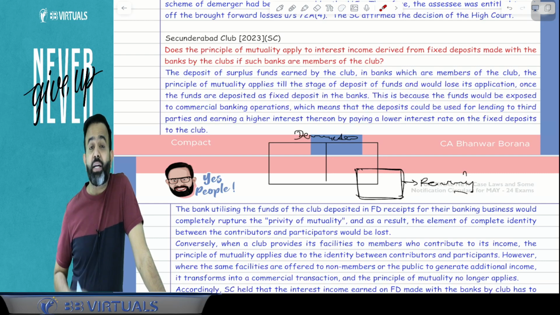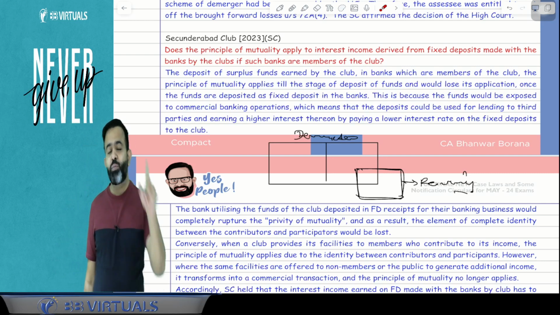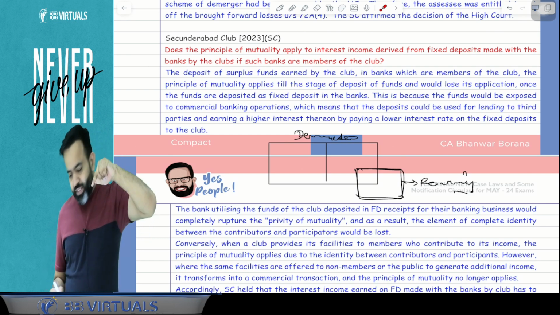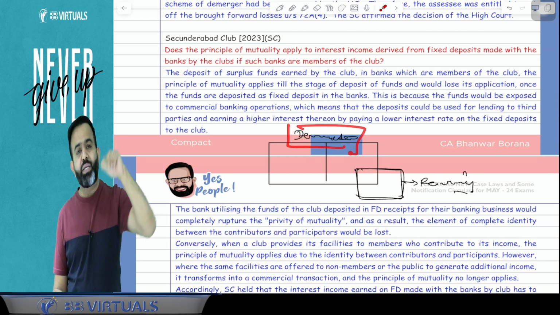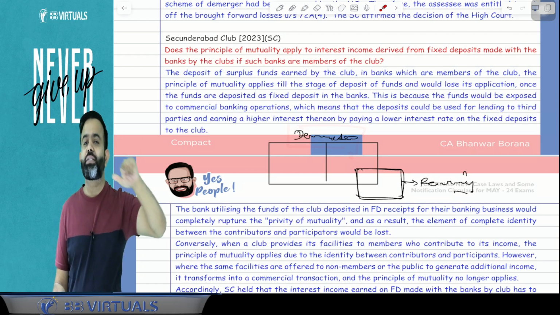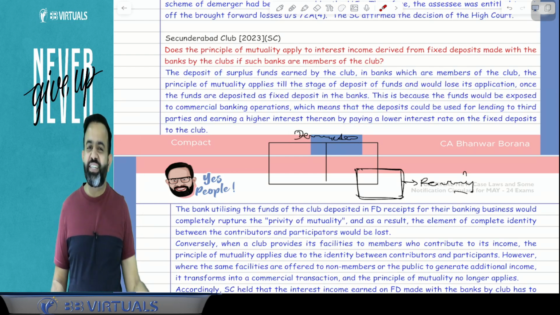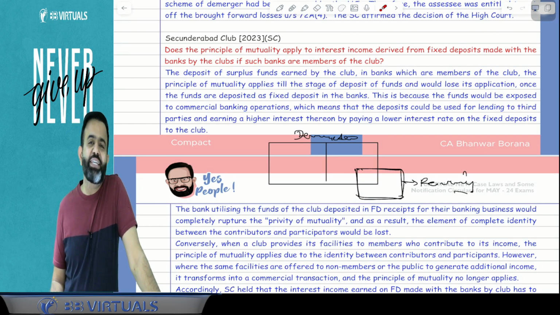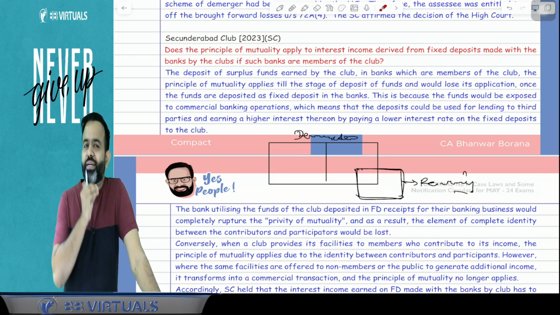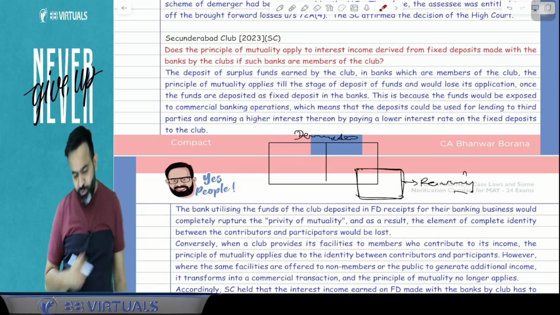One more condition: whoever the shareholders of the demerged company are, they should get proportionate shares of the resulting company. And one more condition, that demerger should be on a going concern basis. Now, the question is, what do you mean by going concern? Now, what happened in this particular case law?